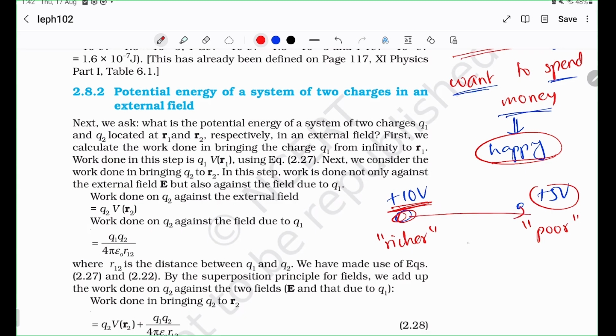There is no point in having money if you don't spend it, right? That is why charges also like to spend their potential. They have their potential of 10 volts, and they urgently feel the need to go to 5 volts and have kinetic energy. Kinetic energy is happiness. So that is why they want potential.